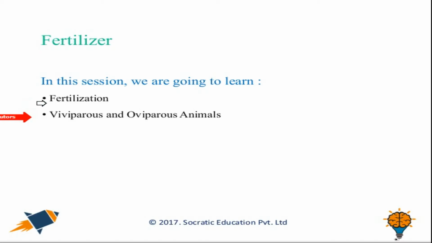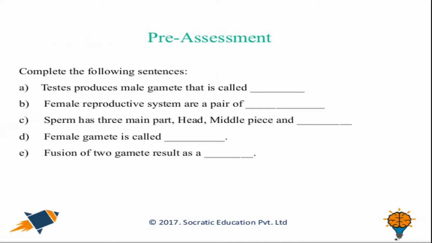Before proceeding to any of these subtopics, we have some pre-assessment questions. In the pre-assessment we have a few incomplete sentences which you have to complete with your knowledge of the prior topic. So pay proper attention to every sentence before completing it. You can find the answers to the given statements on the right-hand side of the slide. After completing the sentences on your own, you can match your answers with the correct answers on the slide.